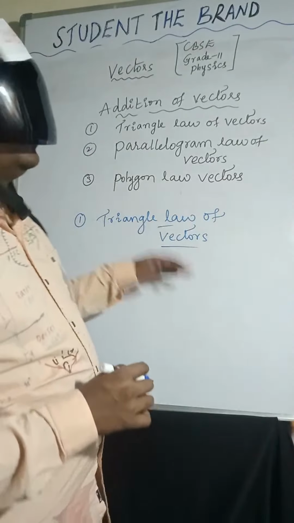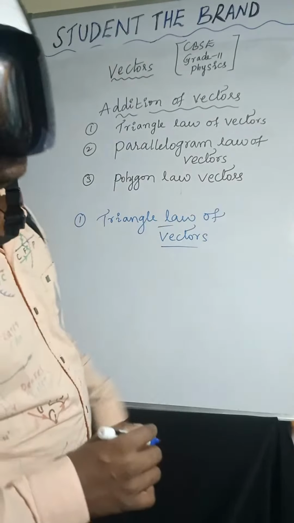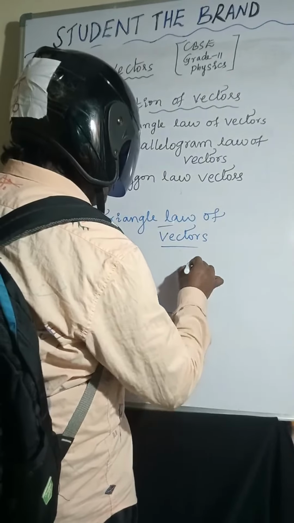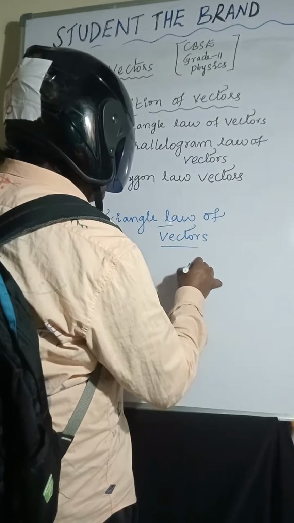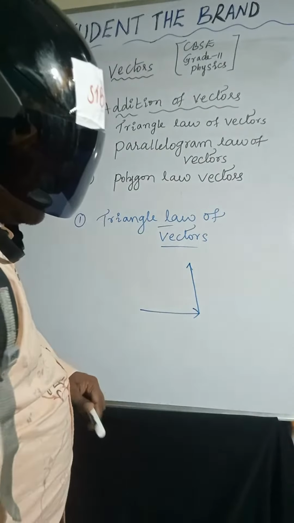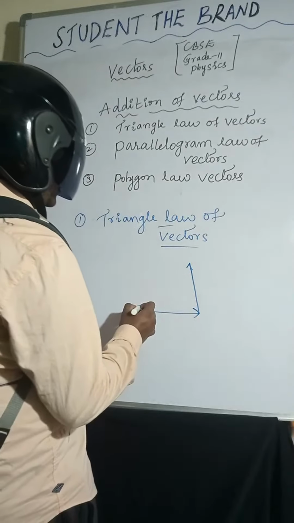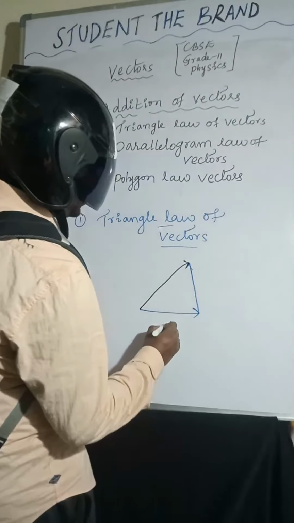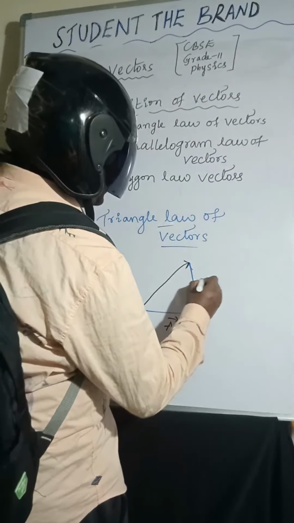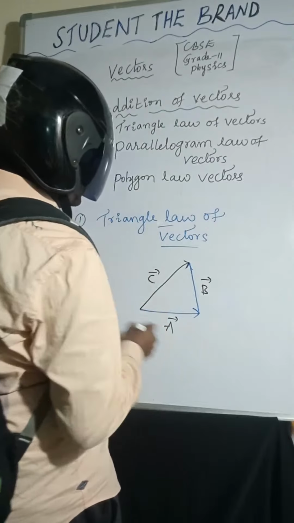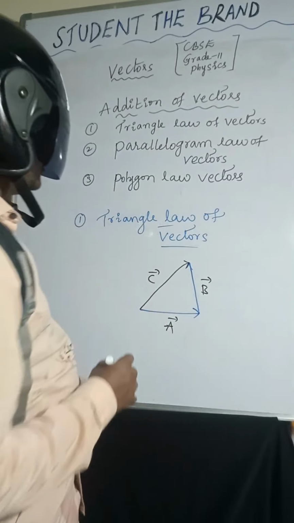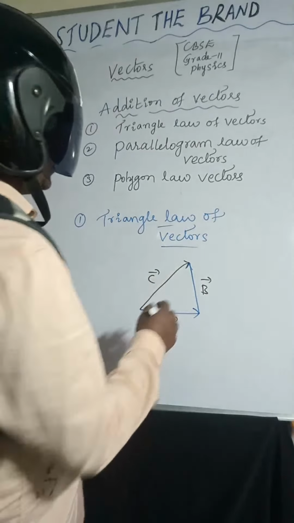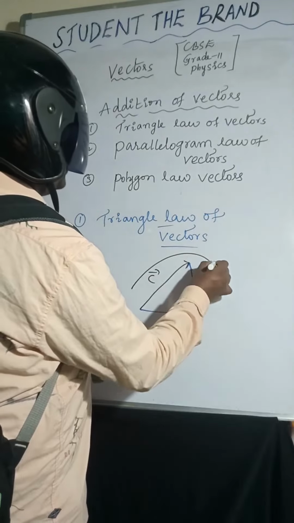We are taking two vectors along two sides of a triangle, and the resultant will be taken in the direction opposite to those two vectors. Here a bar is a vector, b bar is a vector, and c bar is the resultant. C bar is taken in the reverse of AB.